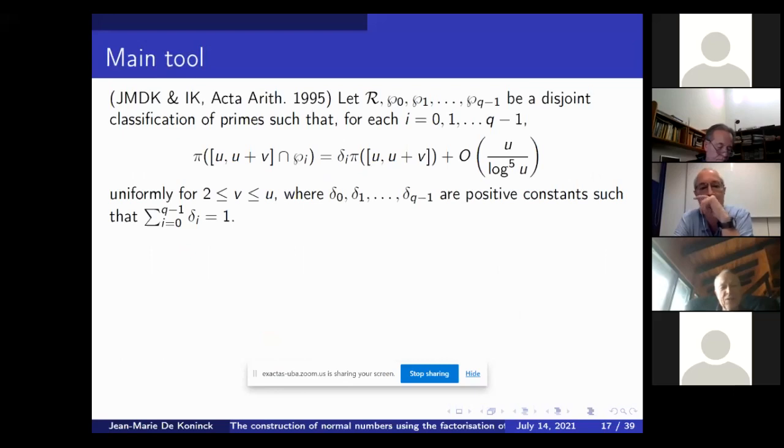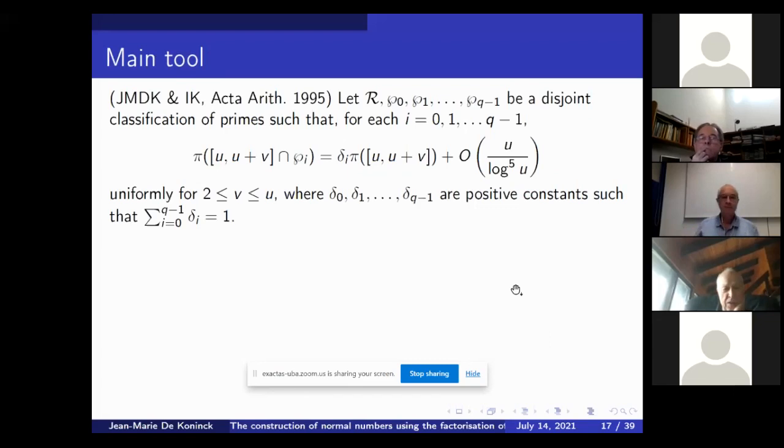Katai and I used an old result of ours from when we were 25 or 26 years old. We had studied disjoint classification of primes at that time, in a different context, for a different purpose. But then we realized a few years ago that we could use it to create normal numbers. And the result is the following.